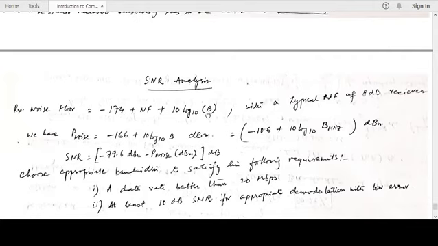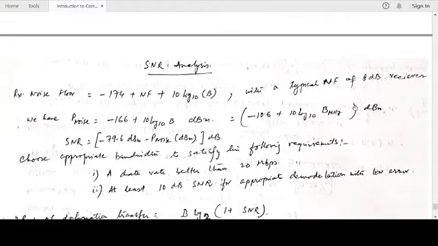A typical noise figure of a good receiver with low noise figure is something around 6 to 8 dB. Let's say 8 dB, a typical value which we'll choose. So we have noise floor as minus 174 plus 8 plus 10 log B in dBm, which turns out to be minus 106 plus 10 log B in megahertz, in dBm.